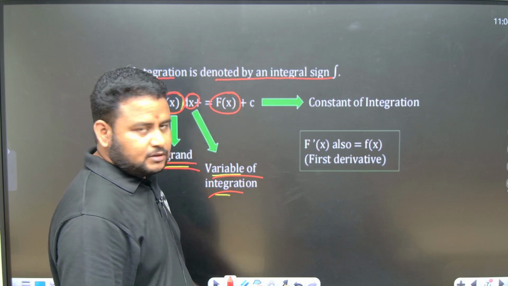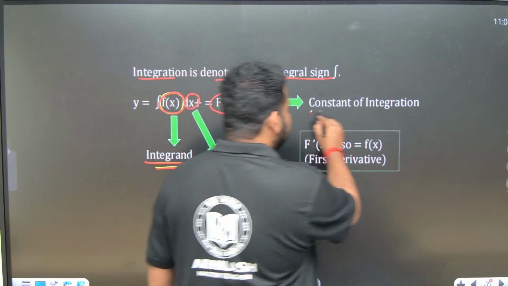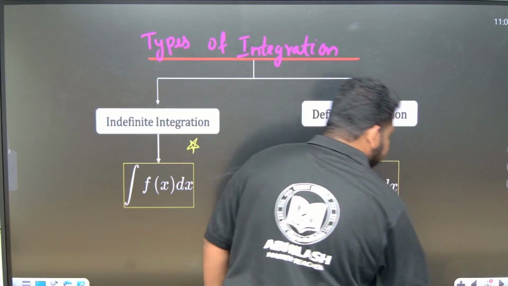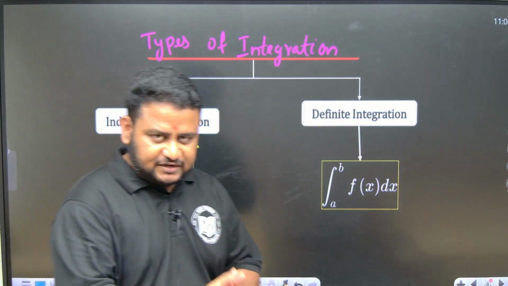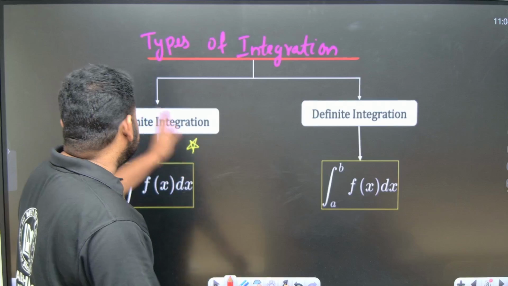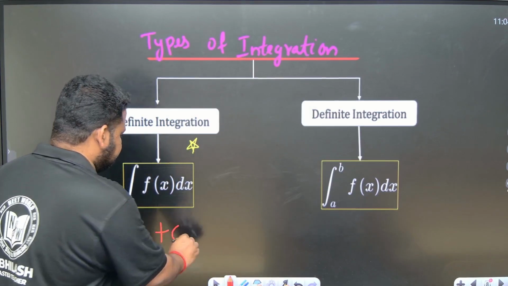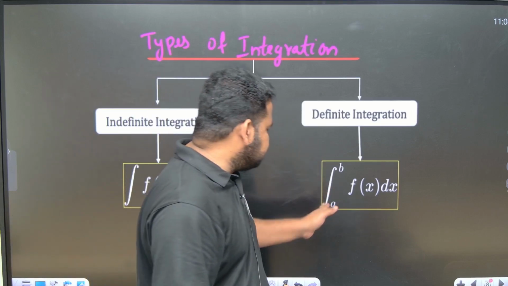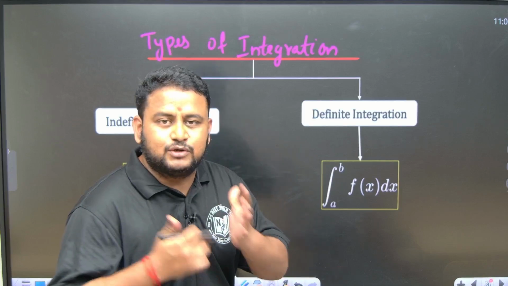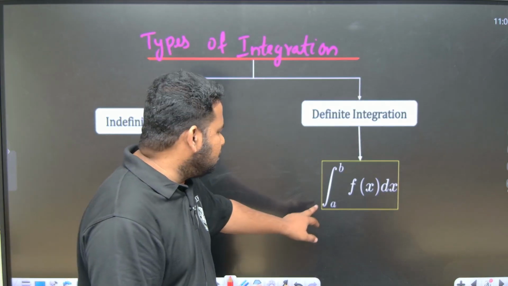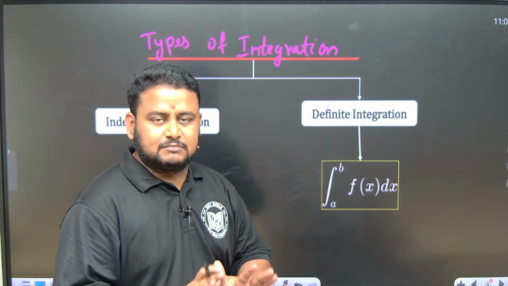Now what is c? c is nothing but the constant of integration. So we have to understand what the constant of integration is. Types of integration, in the beginning itself I told you there is indefinite integration and definite integration. In indefinite integration, after you find the integral, you will write plus c, the constant of integration. But when it comes to definite integration, since we are putting a lower limit and an upper limit, the constant of integration does not exist, because we will get an exact numerical value. Got it, friends? Since the upper bound and lower bound are there, there will be no constant of integration in definite integration.